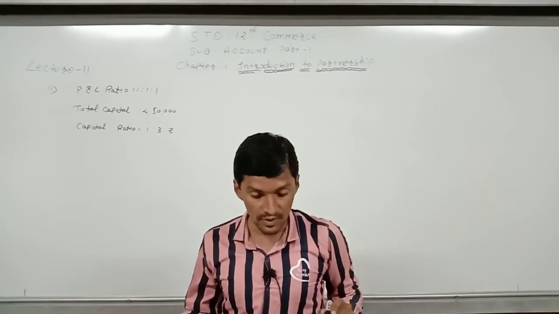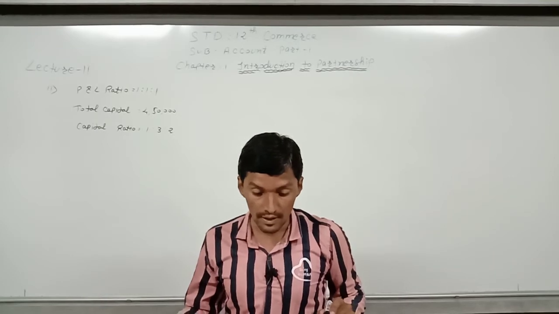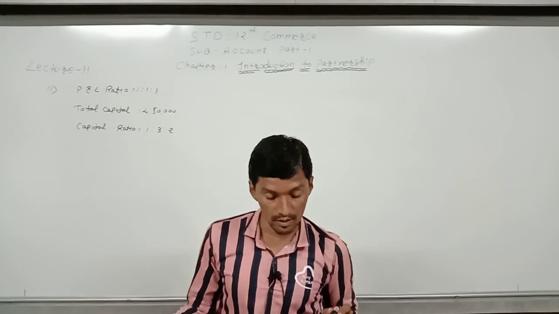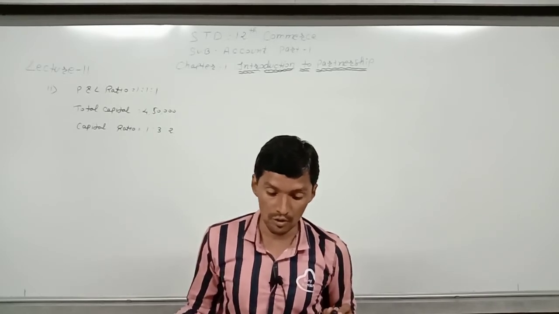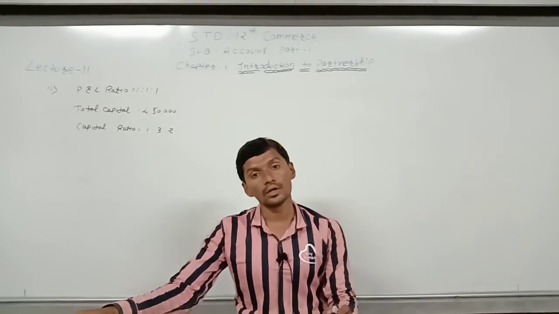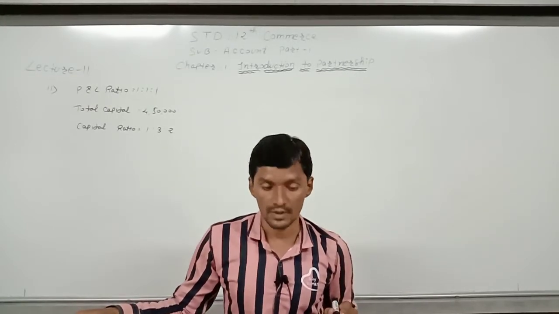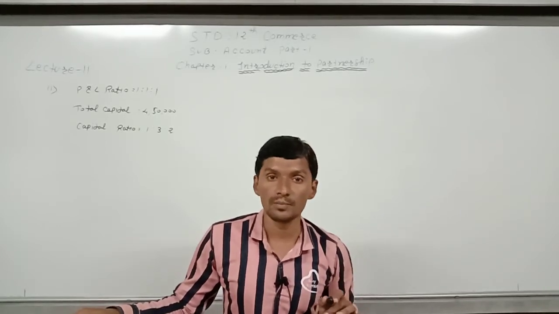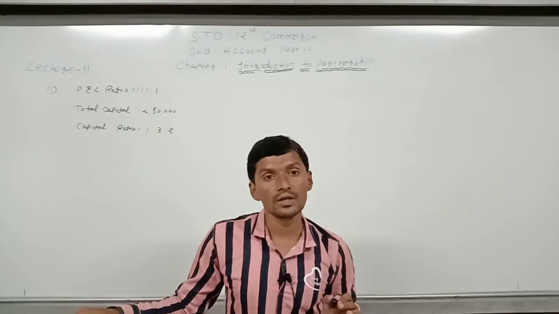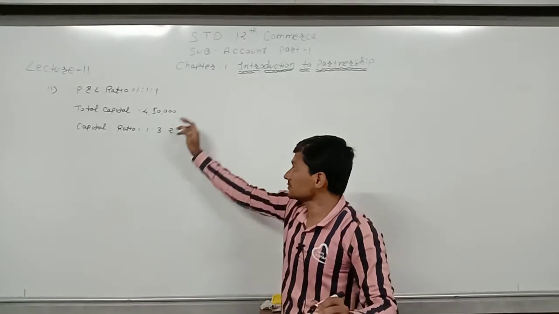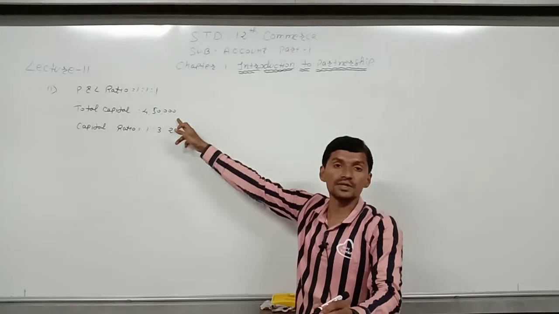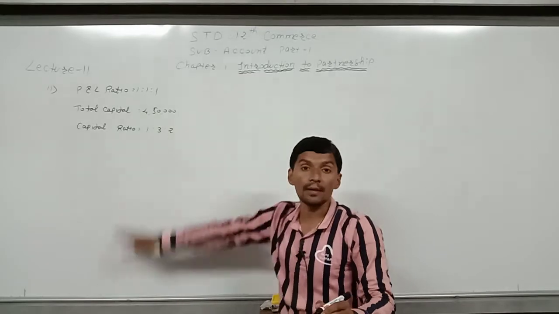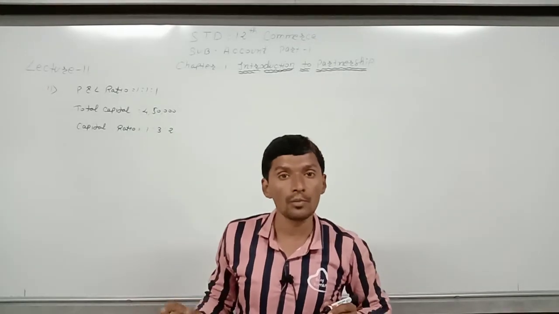Partner C received 73,500 including interest on capital. Determine the amount payable including interest on capital to A and B. We have to find the total amount of A and B, and C's amount is given. So C's amount will be the base, and with the help of this amount we will find the profit. Now here, total capital is given as 4,50,000 and this capital will be distributed in the capital ratio, not in the profit and loss ratio.